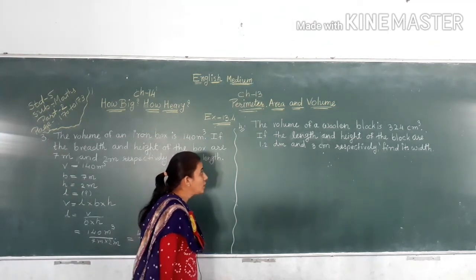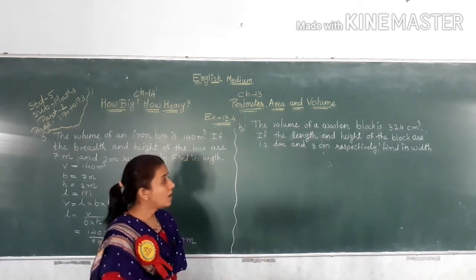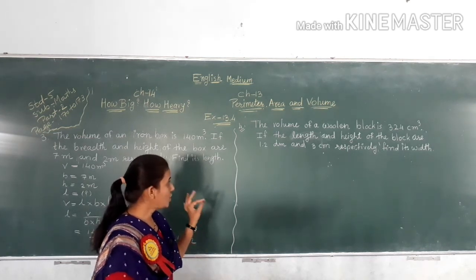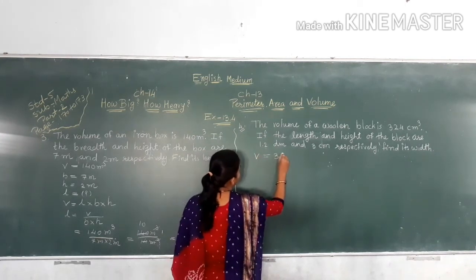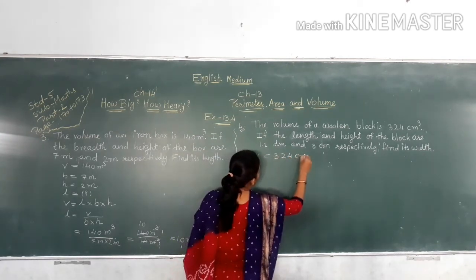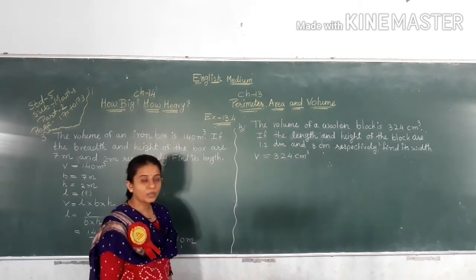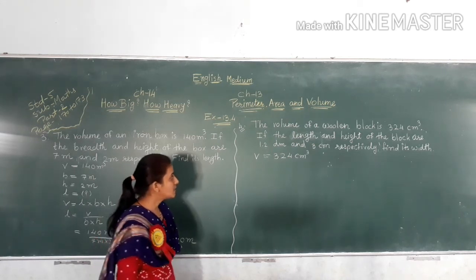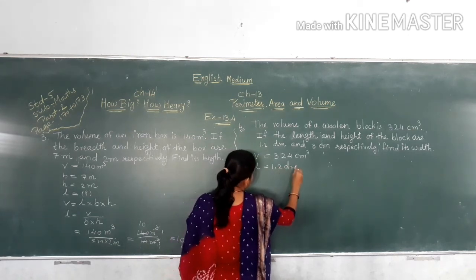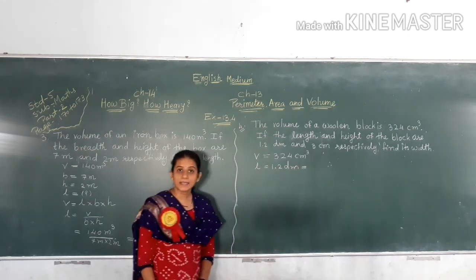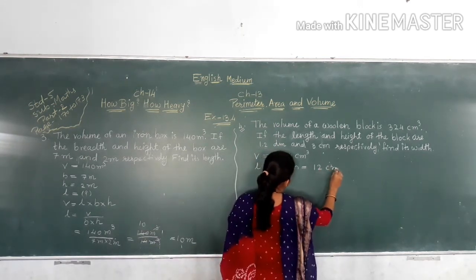Number 4. The volume of a woolen block is 324 centimeter cube, so V is equal to 324 centimeter cube. The length and height of the block are 1.2 dm and 3 centimeter respectively, so L is equal to 1.2 dm. 1 dm is equal to 10 centimeter, so 1.2 dm is equal to 12 centimeter.